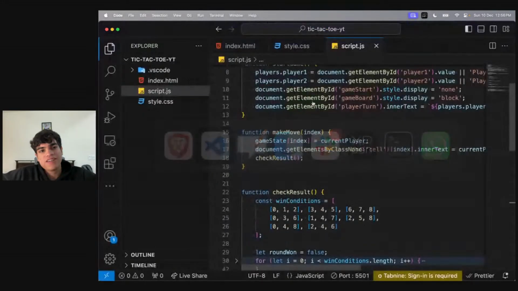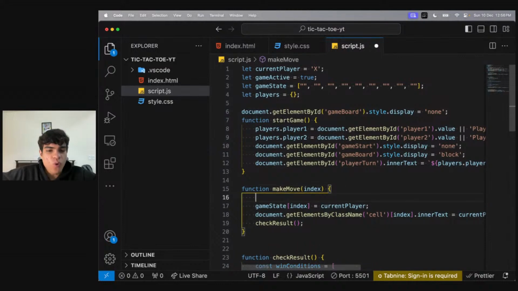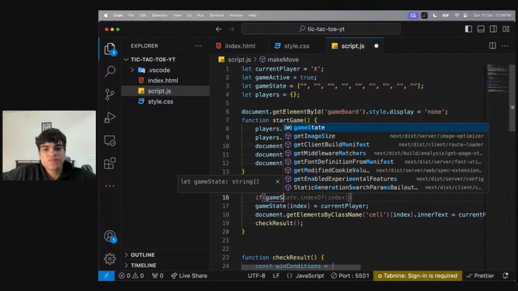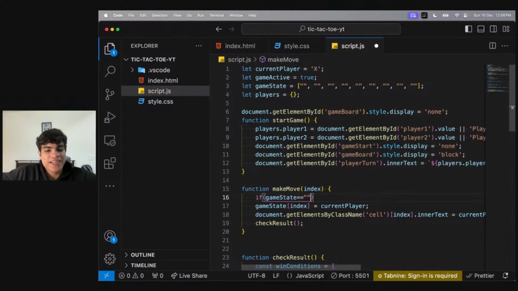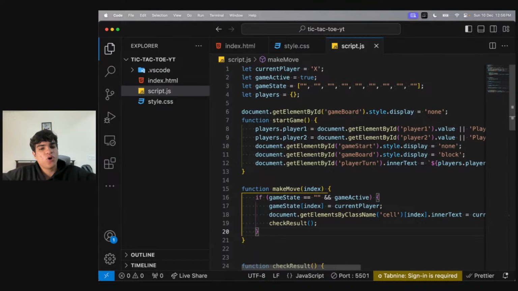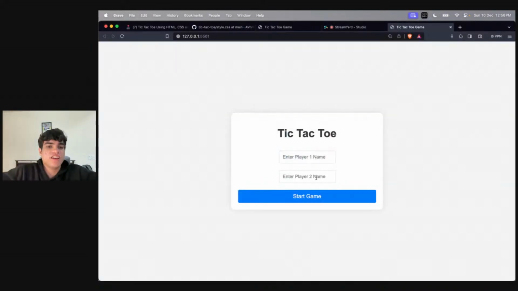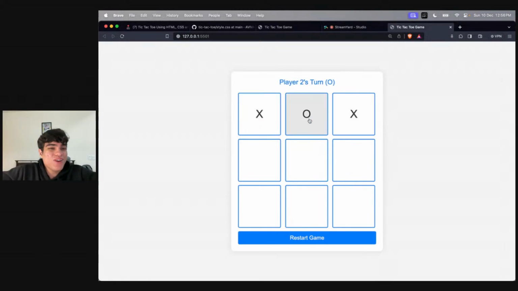So to handle that, you remember that we had deleted some code. So over here, I will only need to say that if the game state is empty, right? And the game is still active, only then will I write on the cell. Meaning if the game state index, sorry, if the current cell is empty, and if the game is active, right? Only then will you basically play. Only then will you change anything. So now look at this. I cannot rewrite.